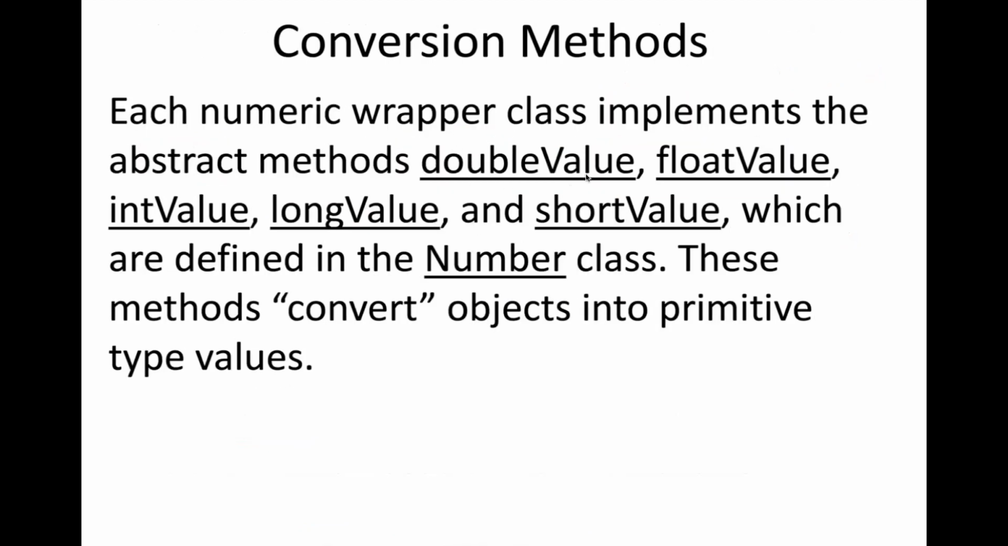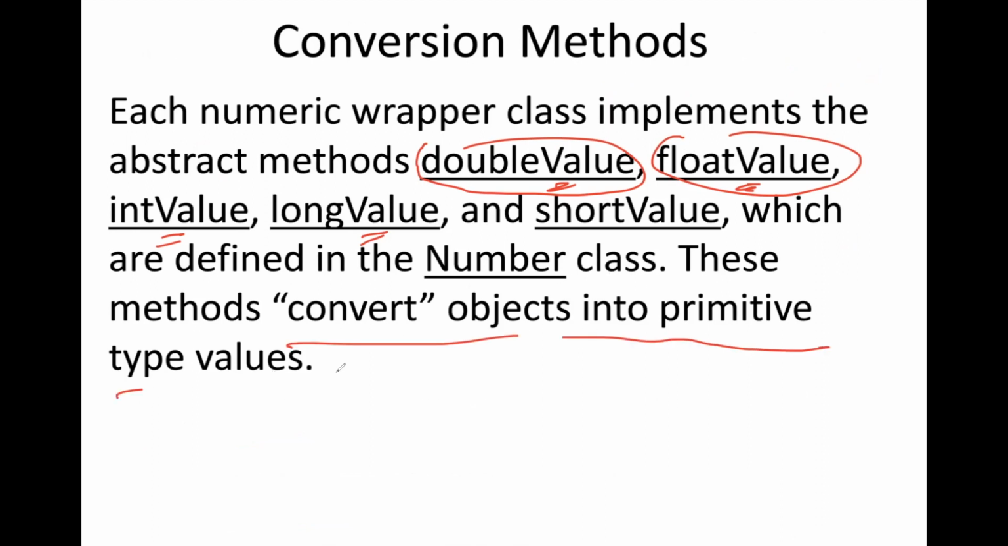Wrapping these primitive values inside the wrapper class means that sometimes you may need to fetch their primitive values. So there are doubleValue and floatValue, notice the capital V. These are the behavior names that you can specify to fetch the primitive. These methods basically convert objects into primitive type values.